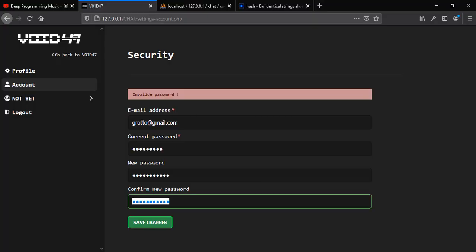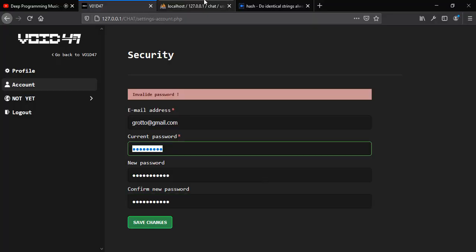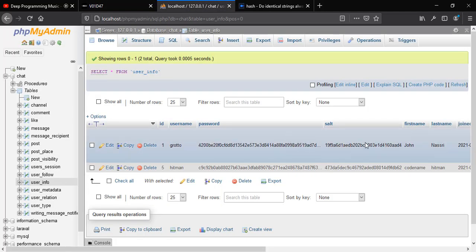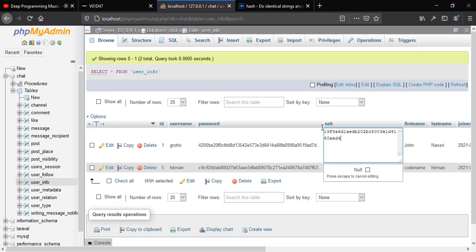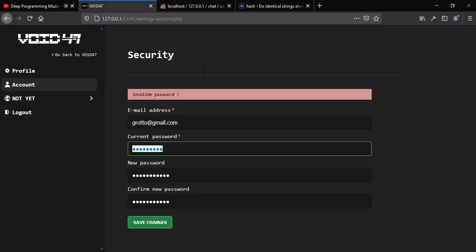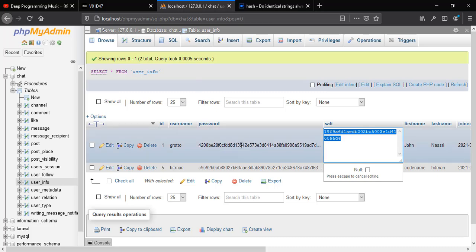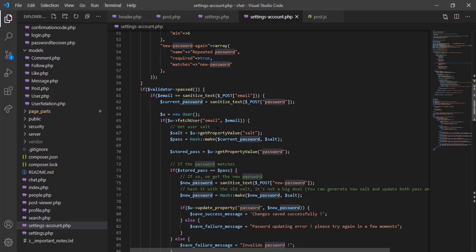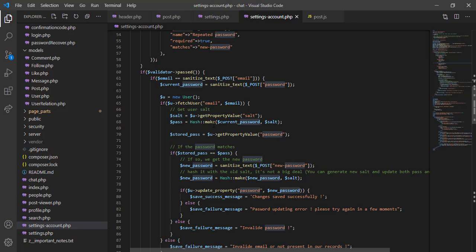So how do we know that this current password matches this hash? To do that, what we need to do is take the value that the user entered and hash it using this salt right here. When we use this salt to hash this password, we're going to have this hash right here. For that reason, as you can notice, we fetch the salt from this user, and we fetch the user by email. Now we fetch the salt and we have this password.